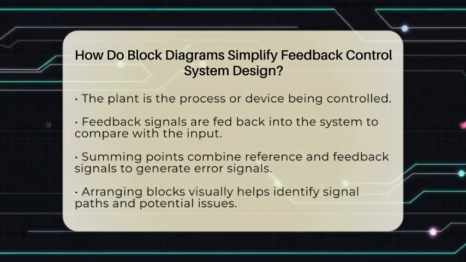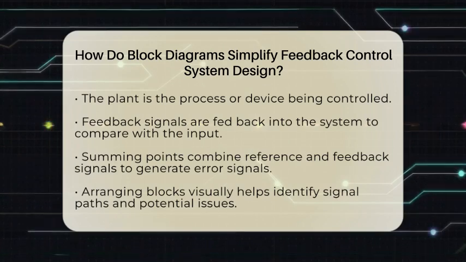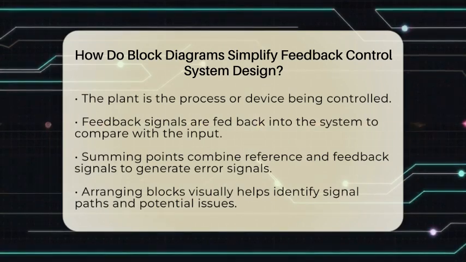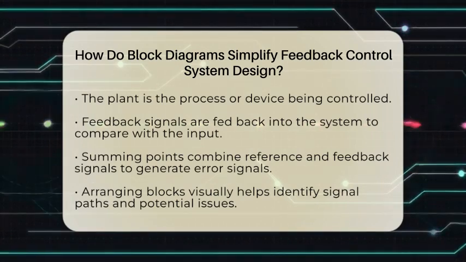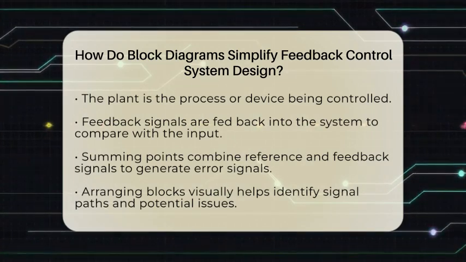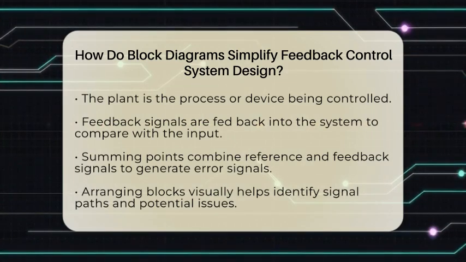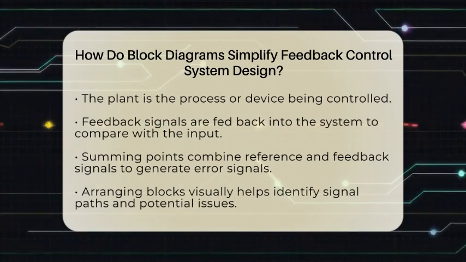The feedback element takes the output and feeds it back into the system to compare with the input. The summing point combines the reference input and feedback signals to produce the error signal. The output then shows the system's response. By arranging these blocks and their connections, engineers can see the entire system at a glance. This helps them identify how signals move through the system, what happens at each stage, and where issues might occur.